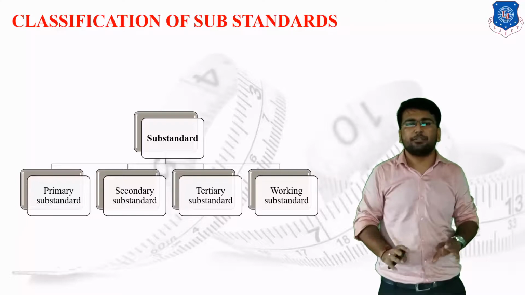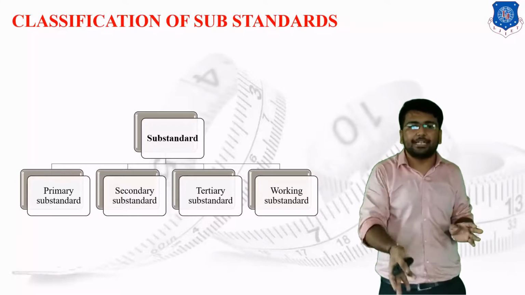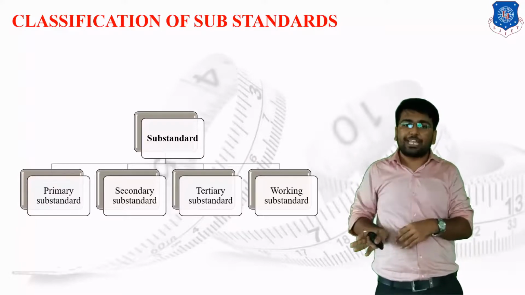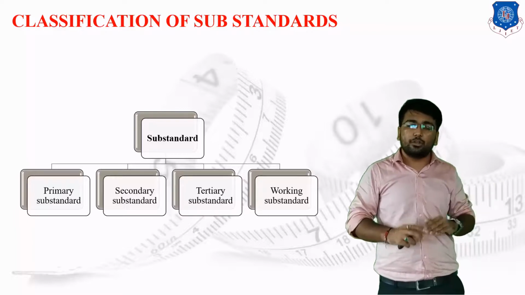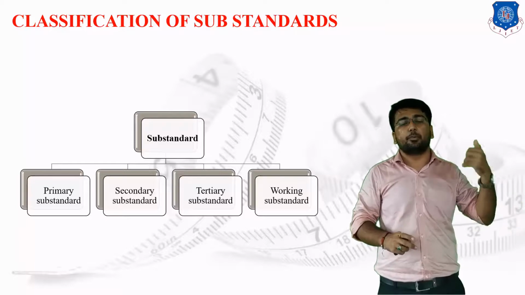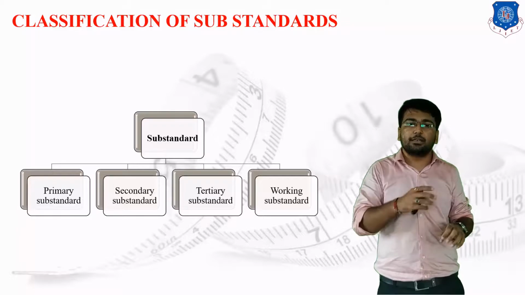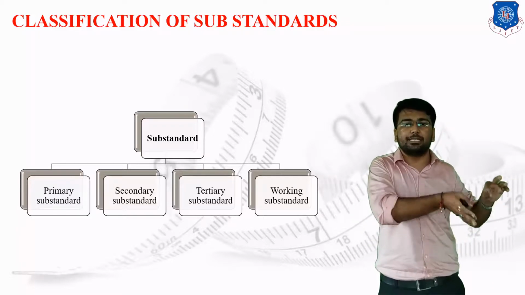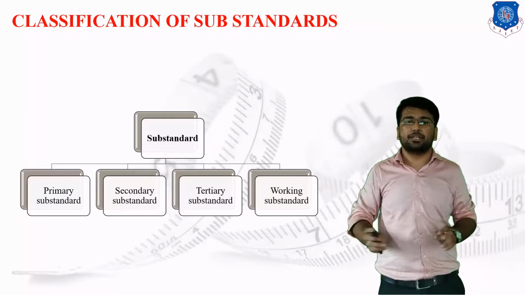And we expect that my working standard has an accuracy of 98, say 99%. To maintain the accuracy of 98-99%, we have to make sure that the accuracy of the preceding substandard, the tertiary one, is approximately 99% or more. And to ensure the accuracy of the tertiary substandard, we have to make sure that the preceding ones, the secondary and the primary, have higher accuracy than the subsequent ones.